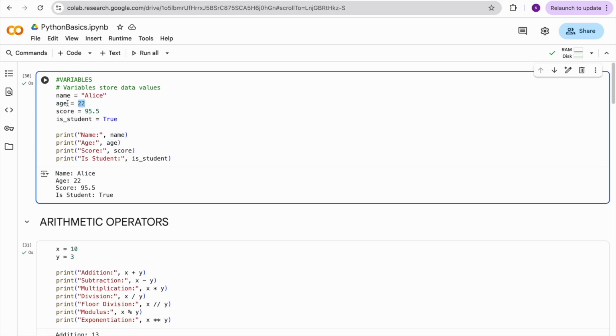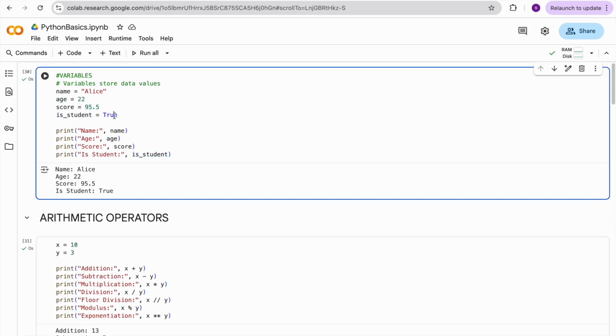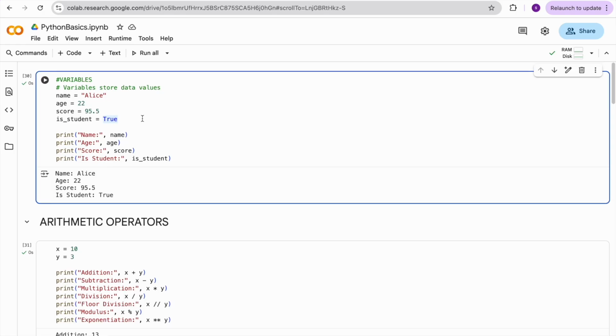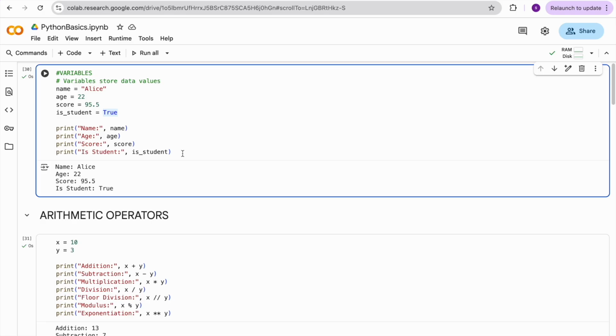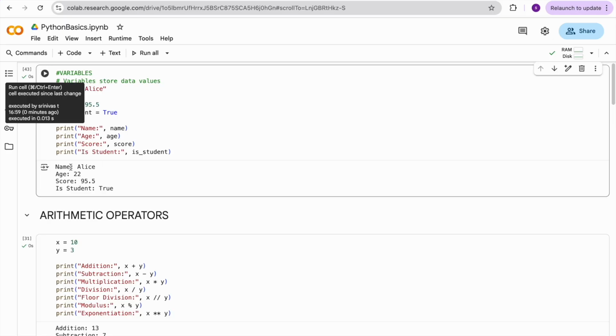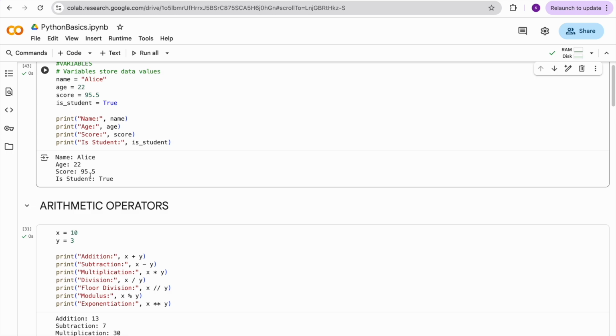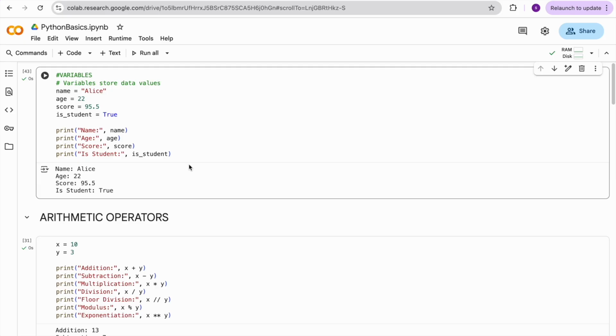Age is 22, so this is a number data type. Score 95.5, this is a float. Is student true, so this is a boolean. These are some different types of data types available. I can run it. Here there is a run button, you can run this cell. After running, I'm getting the print results: name is Alice, age is 22, score is 95.5, is student is True. One important thing, you need to be very familiar with variables in Python. This is very important because when you are doing some manipulation, you need to store intermediate values, or you need to store some values. For that, we are going to use variables.